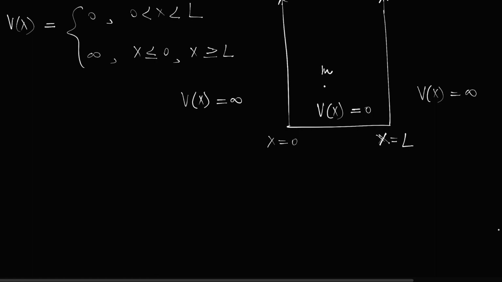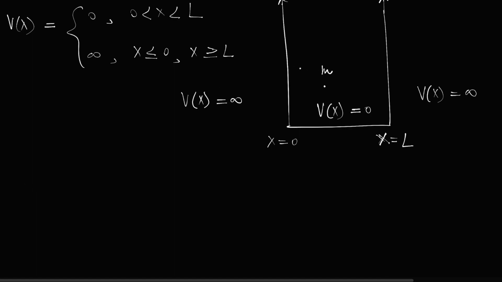Now we are going to solve the time independent Schrodinger equation, but our motto is to find out the wave function, right? One thing we already know, because infinite repulsive forces are working outside this box, the particle cannot be found there, at least we are sure of that, right? If the particle cannot be found there, it means the probability of finding the particle outside is 0. If the probability is 0, the wave function also has to be 0 there.